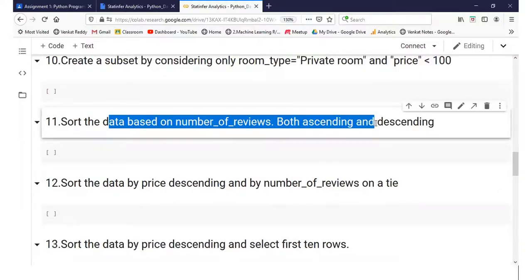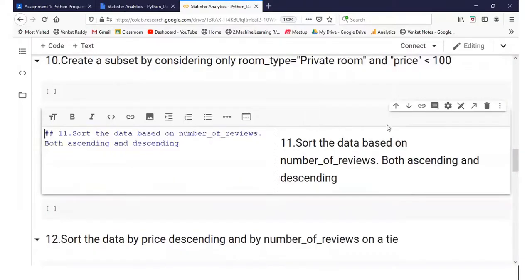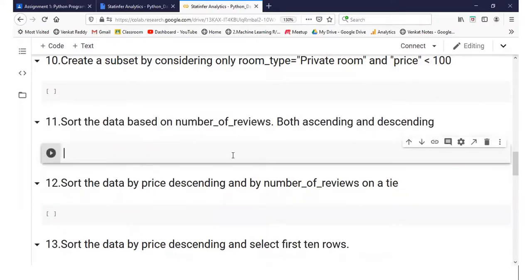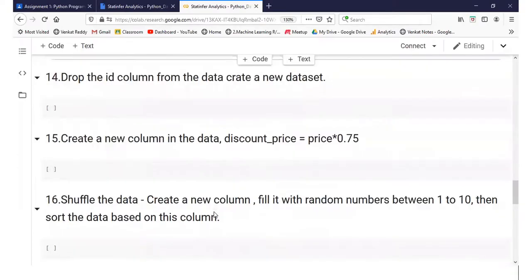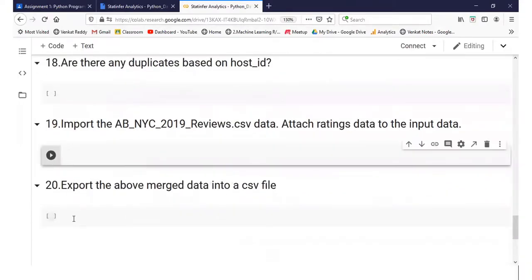Sorting the data was not discussed in the class, and I told you ascending as well as descending. That means you have to find the options for them. Easy, all of them. Sort by price, et cetera. You have to understand the question and write the answer.